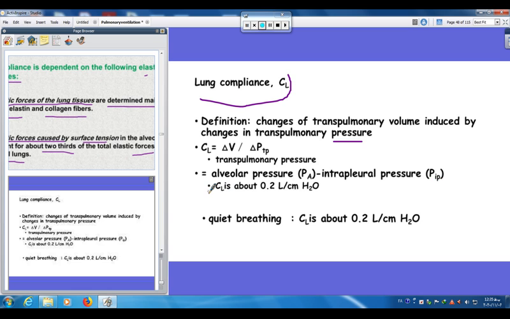Compliance is about 0.2 liters per centimeter of water, or 200 milliliters. In the quiet inhalation of breathing, the compliance is about this one, 0.2 liters per centimeter of water.